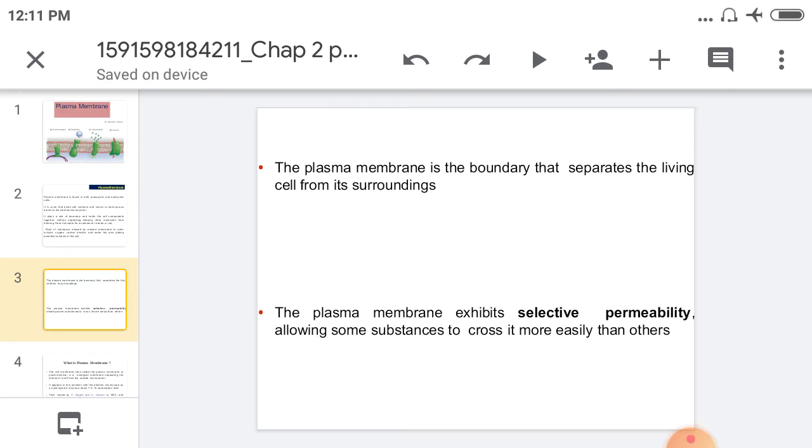Right now it means you know that lysosome, endoplasmic reticulum, and mitochondrion all have a membrane, and this membrane is called the plasma membrane, and they separate each other. Then plasma membrane exhibits selective permeability, allowing some substances to cross it more easily than others. It means they have selective permeability here.